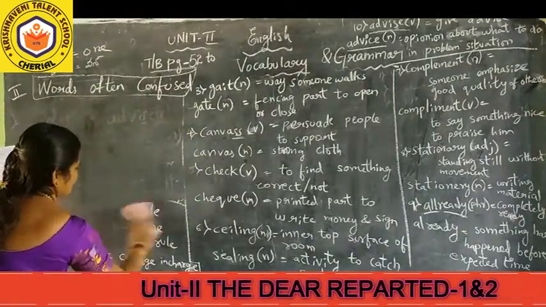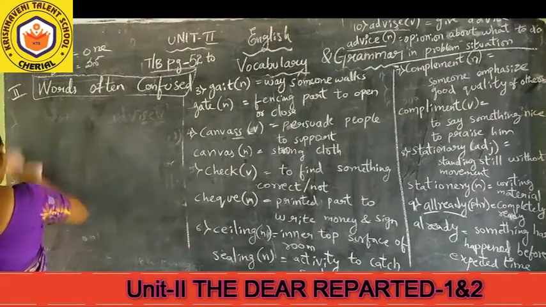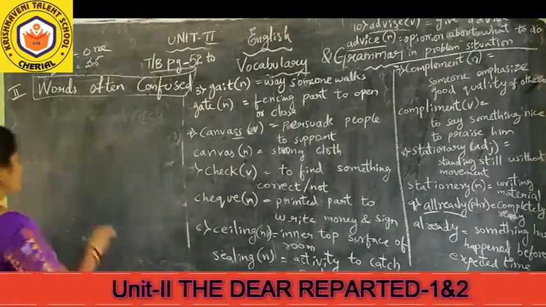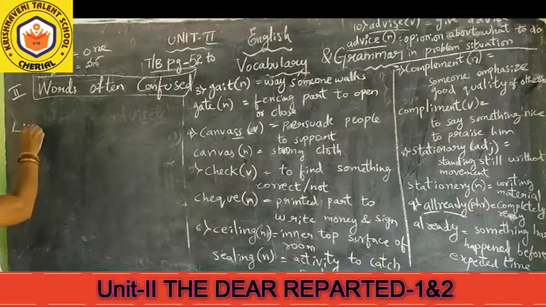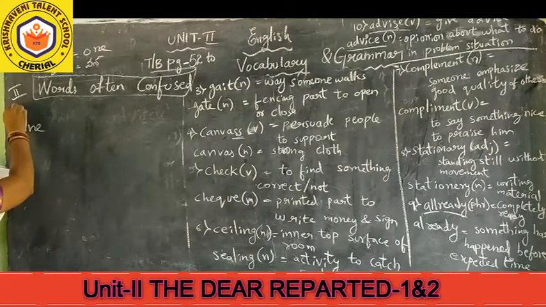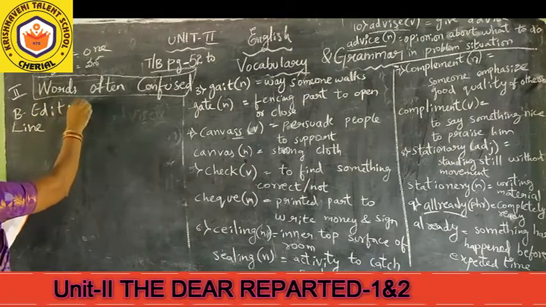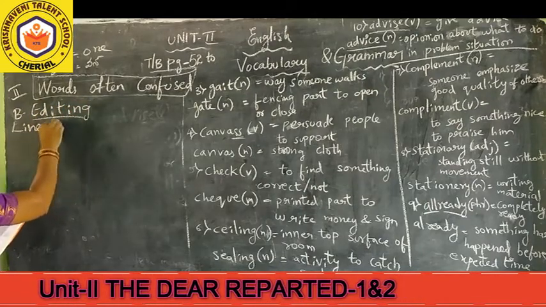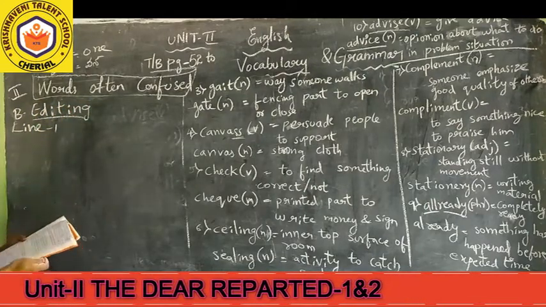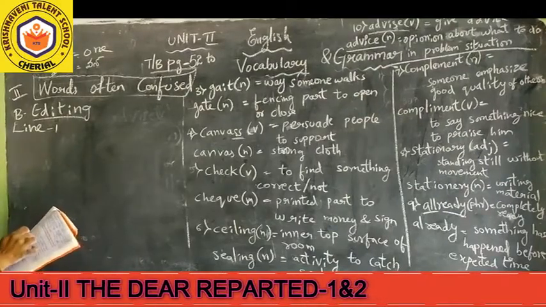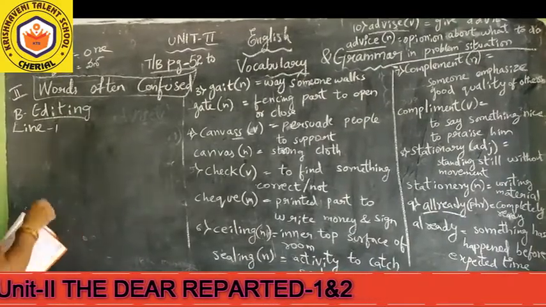So first, for this, what is this? B editing. In this B editing, line 1. So totally how many lines do we have? 1, 2, 3, 4, 5, 6, 7. 7 lines we have.